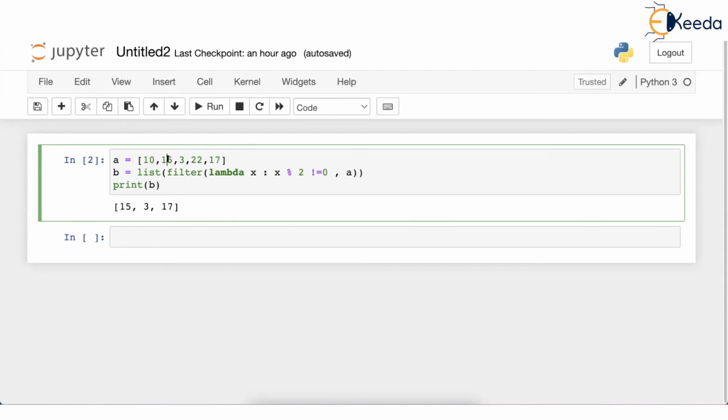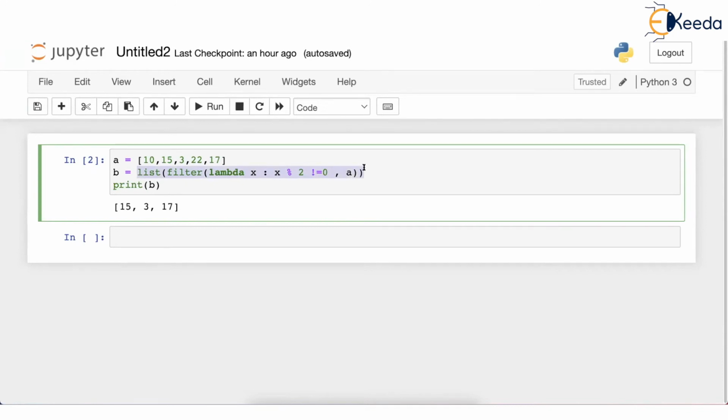And if it is true, then you have to add that value in B. So you will need some function like append. Recall, list has a function called append, so that value will get appended in the new list. All sorts of things will have to be done. But these things are done in the background here.